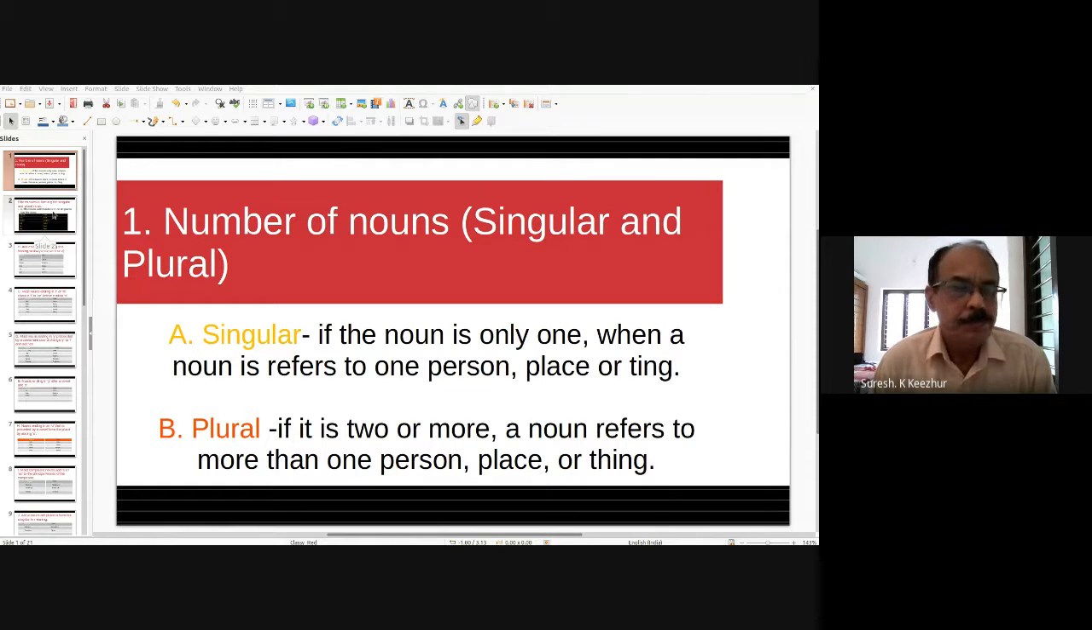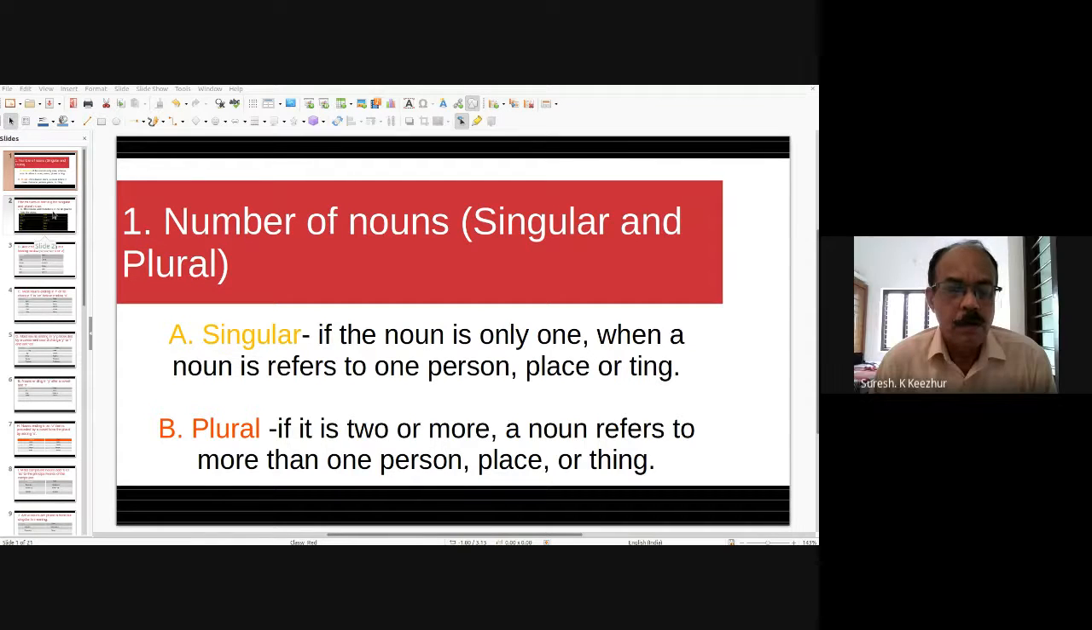In English, a noun can have either singular or plural. Singular means denoting one, and plural means denoting more than one. A singular noun, for example, denoting a shoe. For one shoe, we only say shoe. Otherwise, it is shoes.